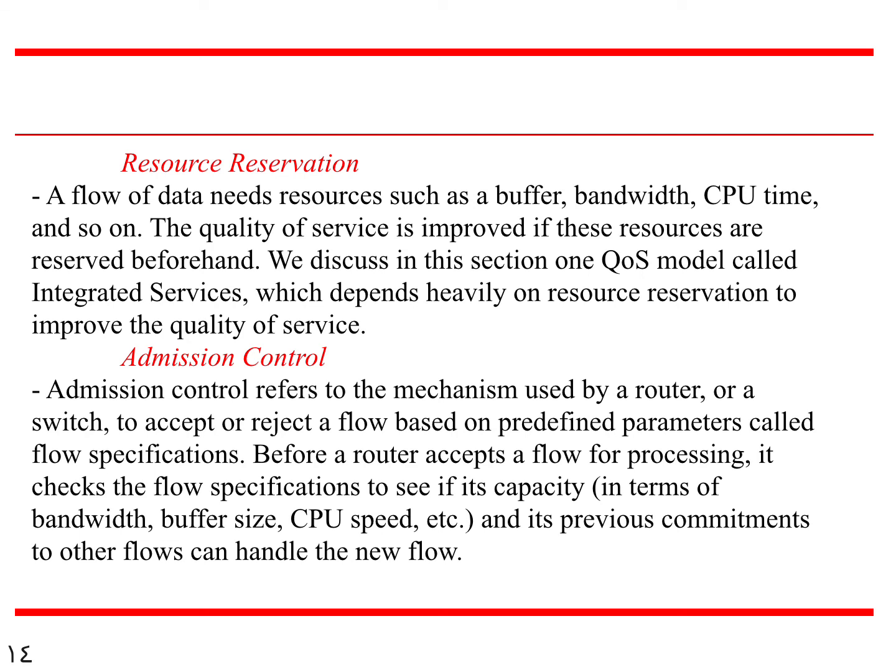Clear? And coming to the next point, the admission control. The admission control refers to the mechanism used by a router or a switch. Okay, what is a router? What is a switch? All of you know. It is used to accept or reject a flow based on predefined parameters called flow specification. Before a router accepts a flow for processing, it checks the flow specification to see whether its capacity, in terms of bandwidth, buffer size, CPU speed and everything, and previous commitments to other flows can handle the new flow or not.